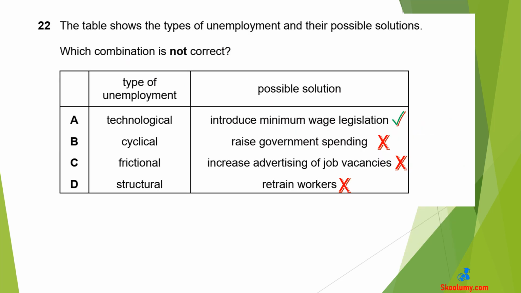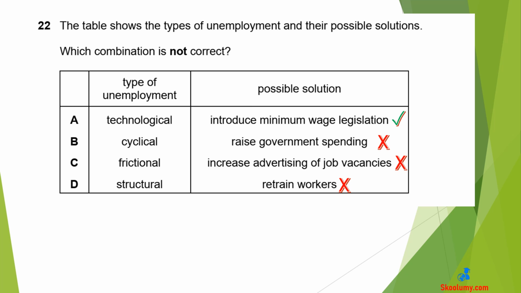Question 22. The table shows the types of unemployment and their possible solutions. Which combination is not correct? A is the correct answer. Technological unemployment can be solved through training and education on new relevant skills, not minimum wage legislation.